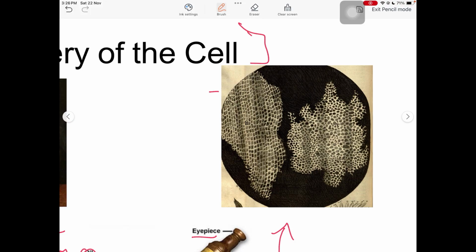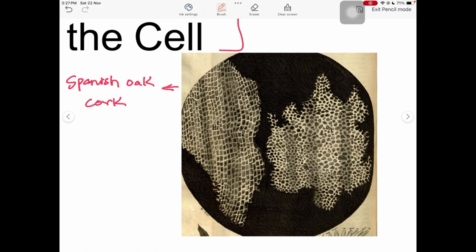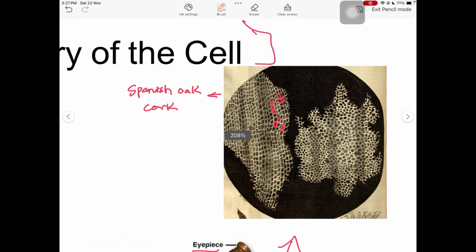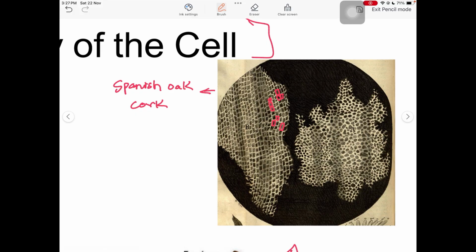This is an image of a Spanish oak cork. Cork is the upper layer. What he saw there was tiny compartments. This was dead tissue, so he was unable to see inner cytoplasmic details. Only dead remnants of cells remained inside the cork. These are all small barrels or cylinders. What you are seeing here are cells, and these white lines which form these barrels are the remnants of cell wall.